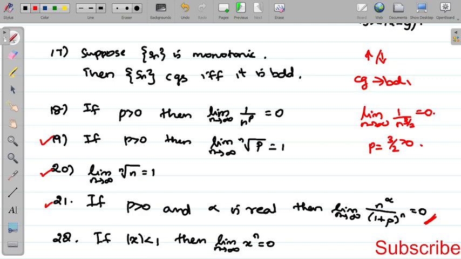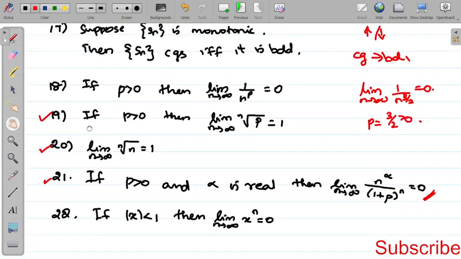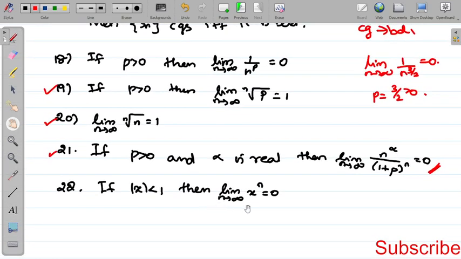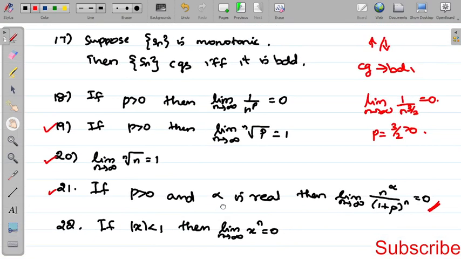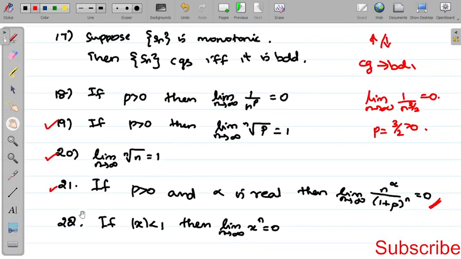The 22nd, if modulus x less than 1, then limit n tends to infinity, x to the power n is equal to 0. So these 18th to 22nd, while we are doing the problems, we can apply.